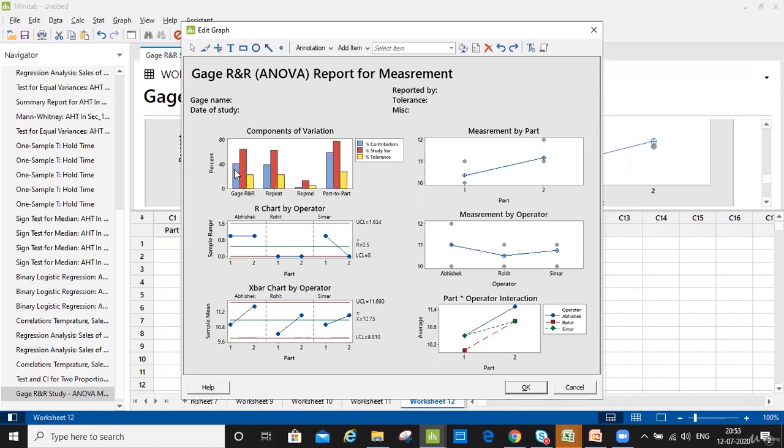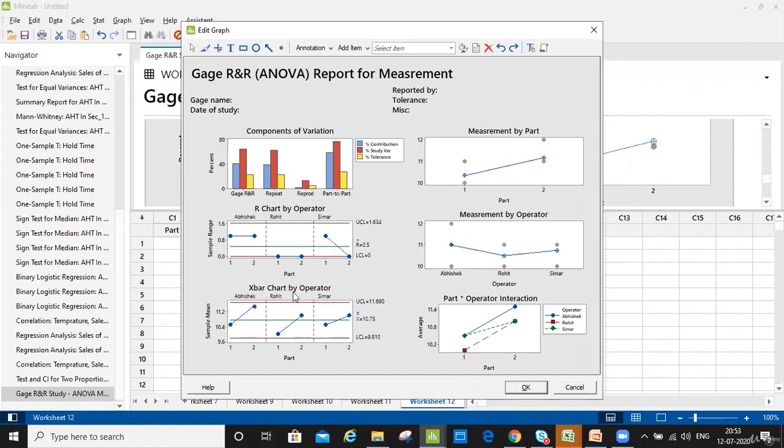And the total gauge R&R contribution is 41. And the variance is 64. So which one is higher? Is part-to-part higher or is total gauge R&R higher? Part-to-part is higher, which means that it is acceptable. It is still acceptable. Okay.